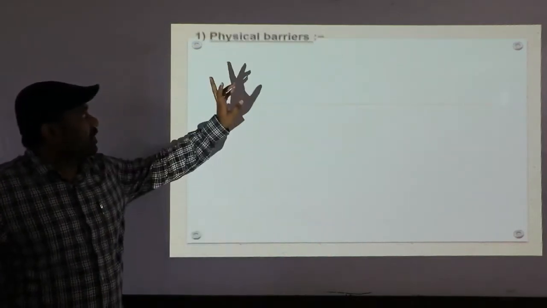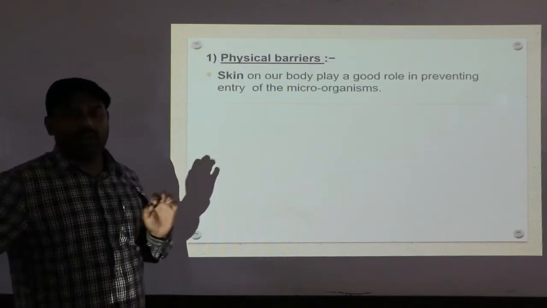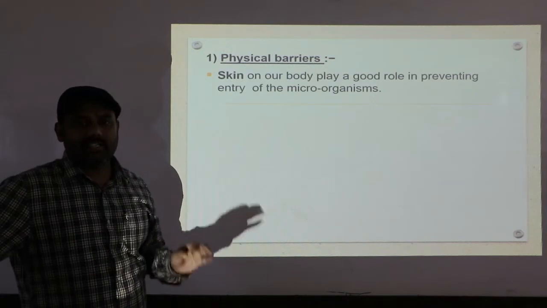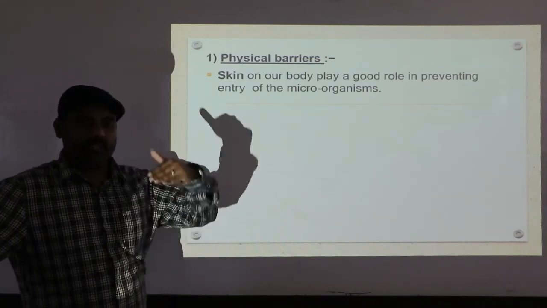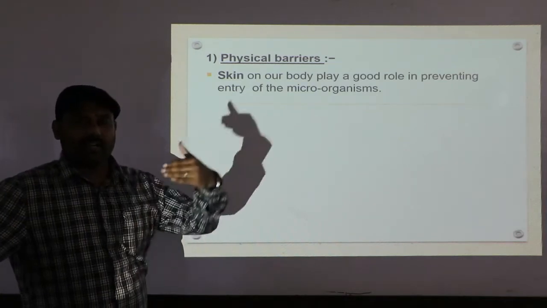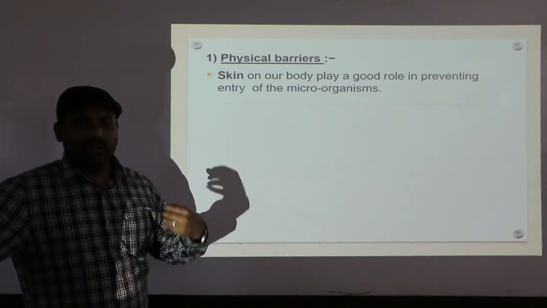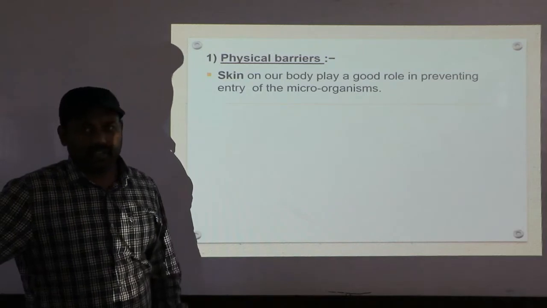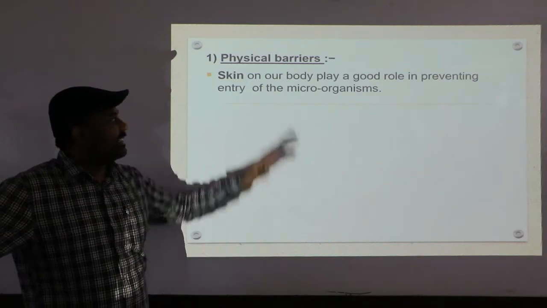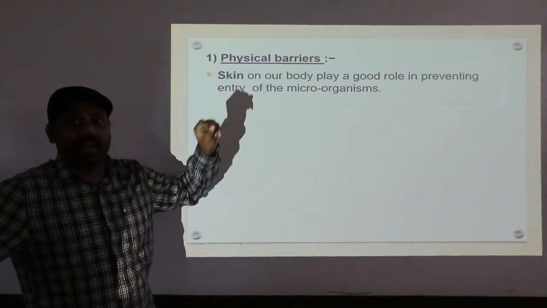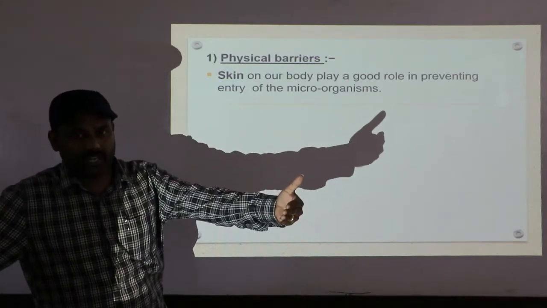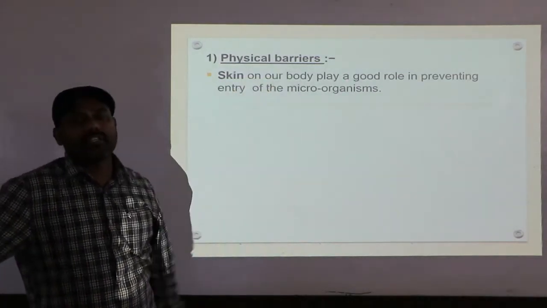Very simple. The physical barriers include two things: skin and mucus. As you know, skin is the largest organ in our body, covering the whole body and all its organs. When we are exposed to the environment, most organisms may sit on our skin, and at that time our skin acts as a barrier that prevents the entry of microbes into the body. I hope you understand. So skin comes under physical barriers.